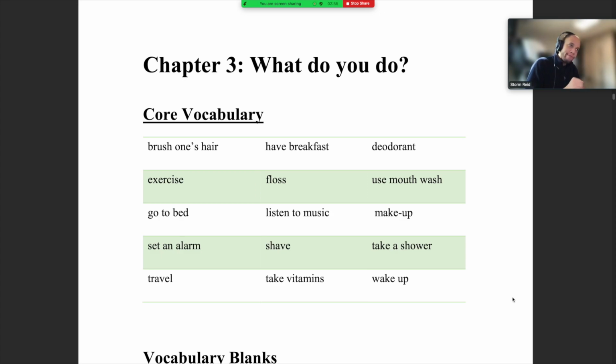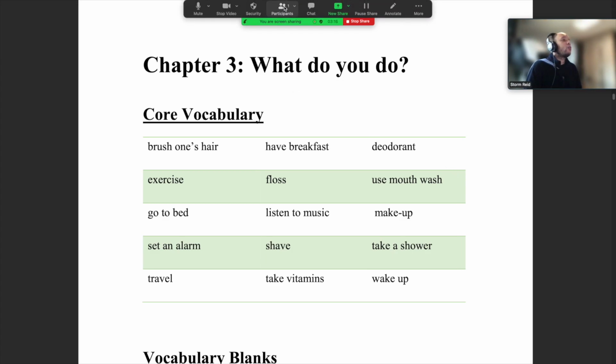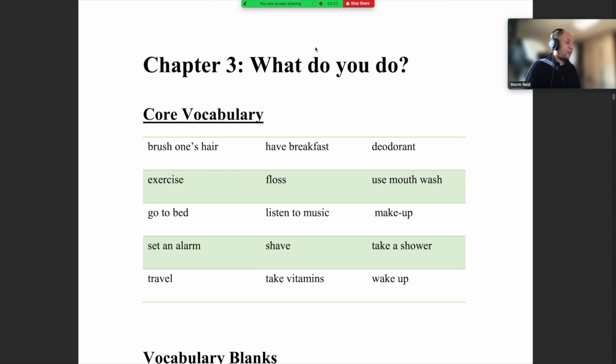I hope the chapter 1 and chapter 2 quizzes are all finished. Hopefully you finished them. Remember, don't wait two or three weeks afterwards. Do the quizzes ASAP, all right? Chapter 1, chapter 2, nice, easy, simple chapters. Chapter 3 is also nice and easy, hopefully, for everybody.